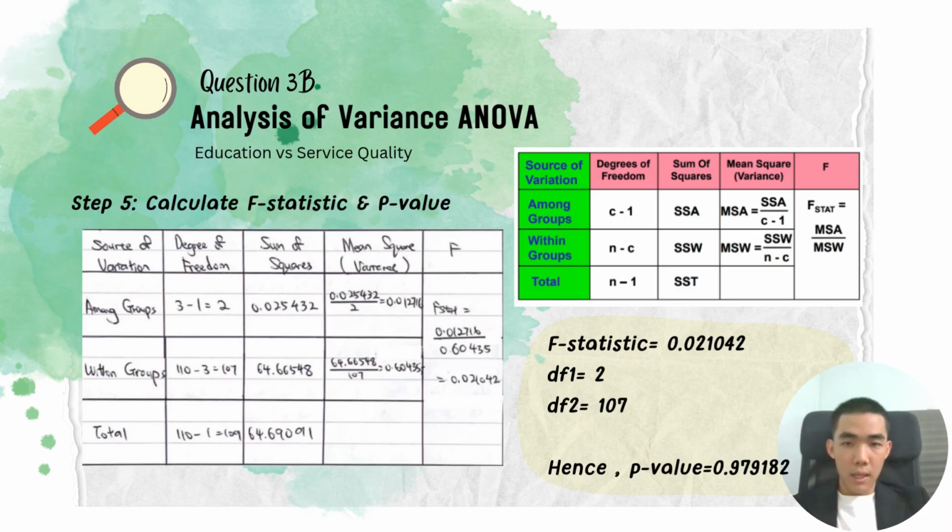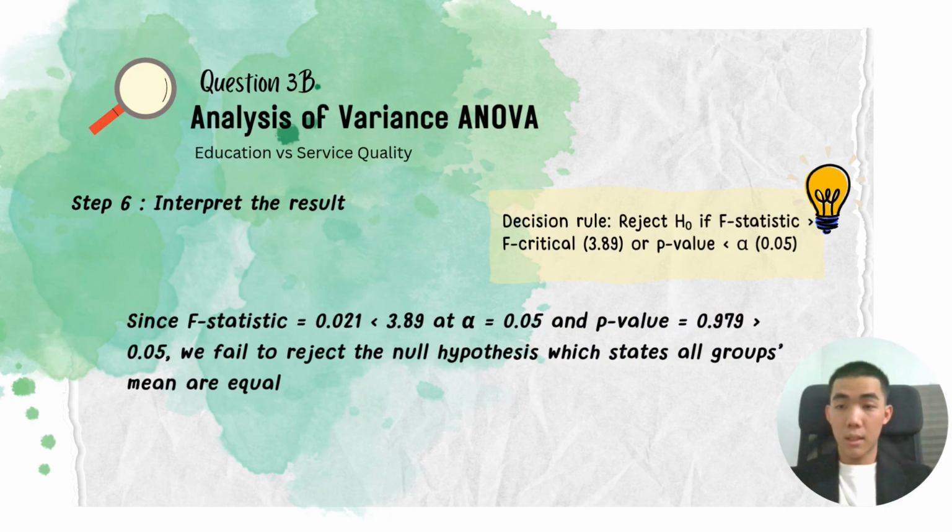So before we calculate that, we have to get the values for the variation among groups, within groups, and the total of it. And we will get the final result as the F value equal to 0.021, and hence the p-value equal to 0.979. Lastly, we interpret the result.